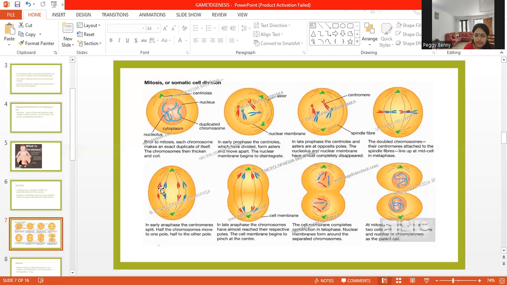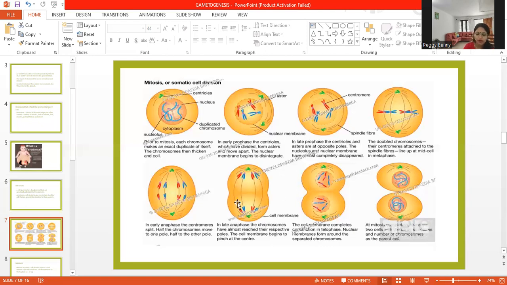And this is the part when, in late anaphase, they move towards the opposite poles. After completing that, the cell membrane completes constriction in telophase. They separate, and the nuclear membrane forms around the separated chromosomes. And then we can see the result: two different cells are formed with the same number of chromosomes as the parent cell.